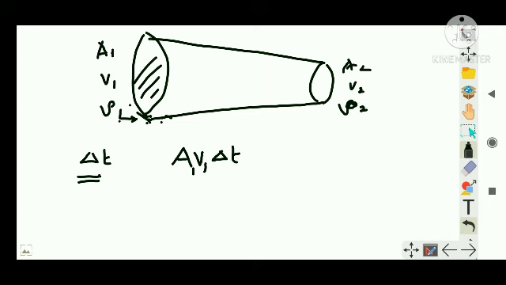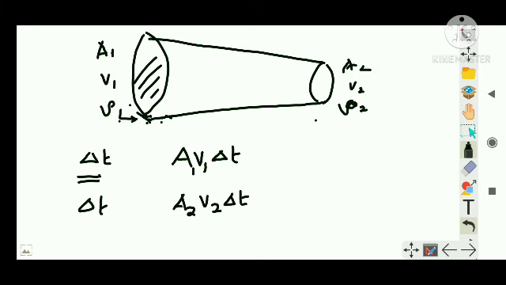Now similarly, once the water passes, it has to come out from this side also, right? So in the same time interval delta t, what is the volume covered by the fluid across this area A2? It will be A2 V2 delta t, right?